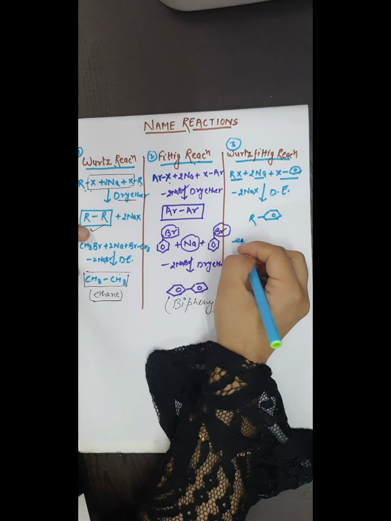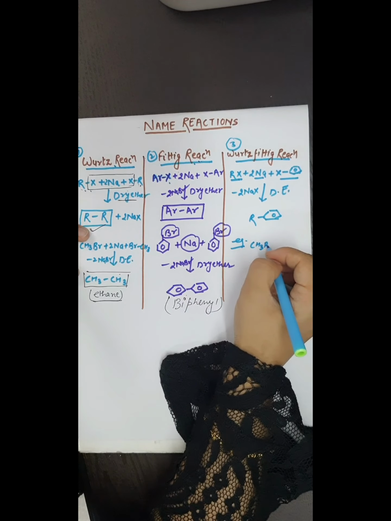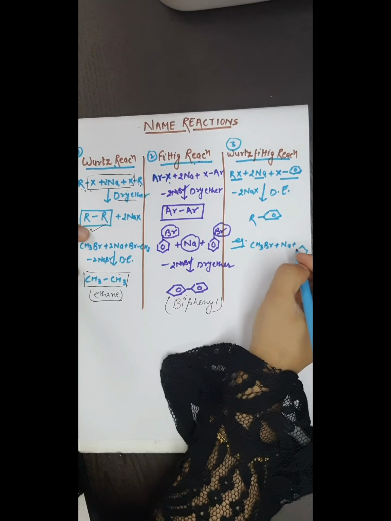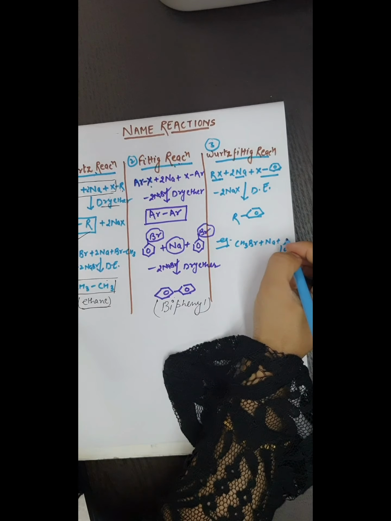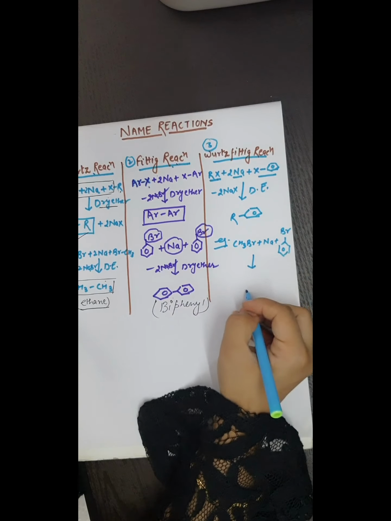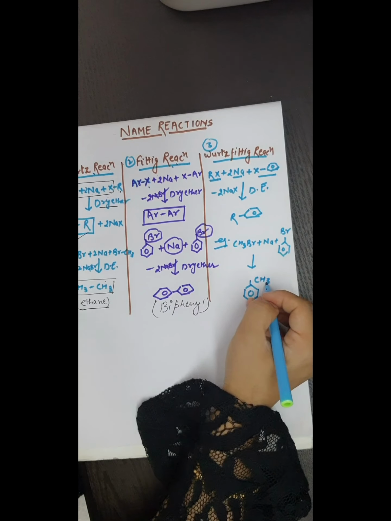Consider an example, CH3Br, sodium and bromobenzene. They will form toluene as the major product.